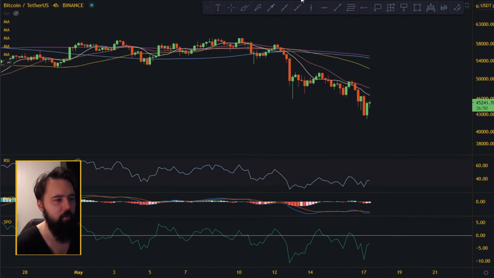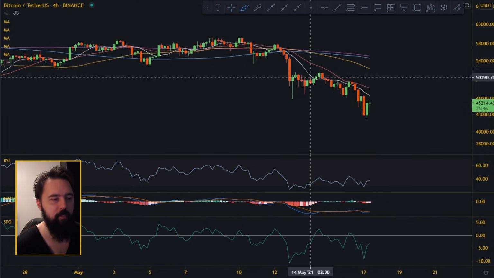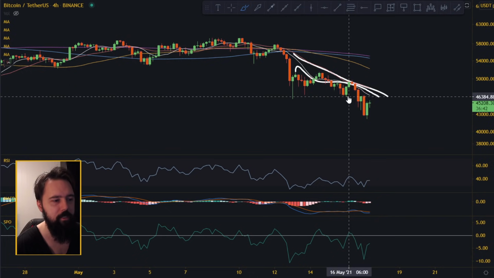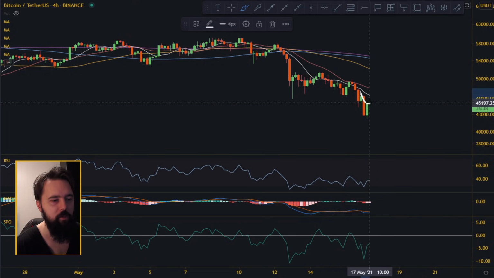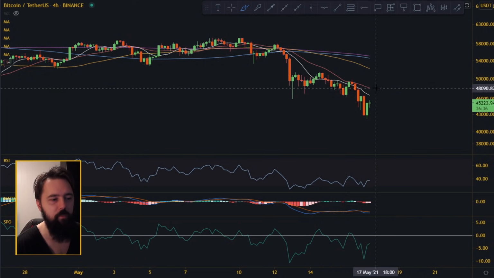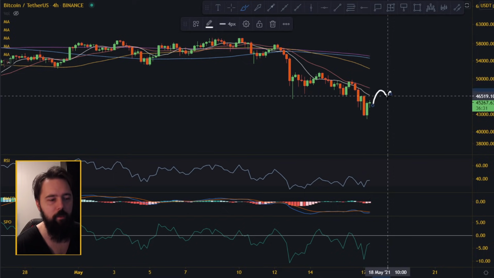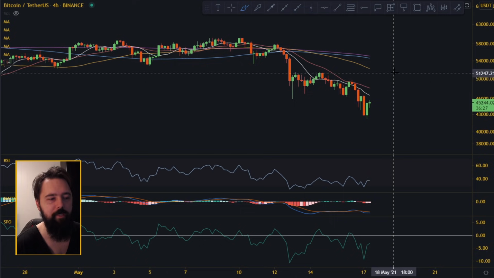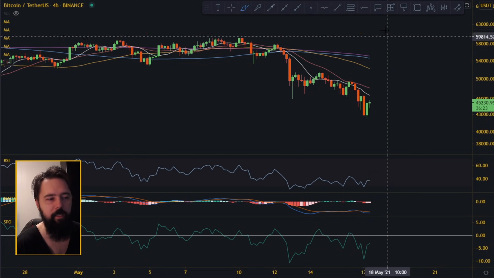So on the 4-hourly chart, what I'm looking for is whether this 10 and 20 moving average will reject us or not, because right now the 10 and 20 moving average is pushing the price down. You can see here, this is a rejection of the 10, this is a rejection of the 20, so we are getting pushed down. We are still going to continue testing this 10 and 20 moving average, and at one point we'll manage to break it and test the 50 and 100 moving average, and if that starts happening now, it can put us above 50,000 again.